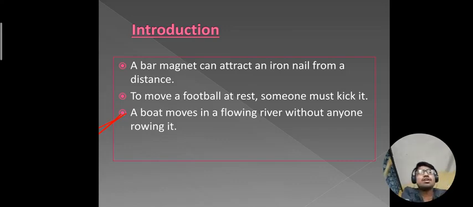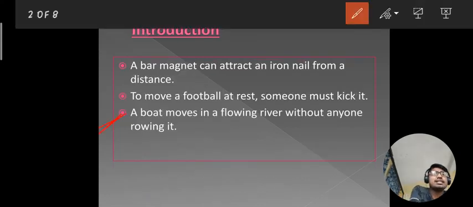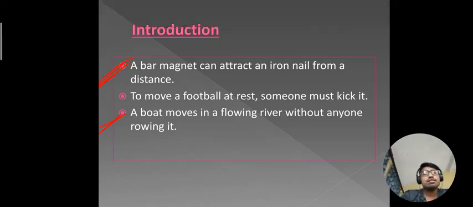And another important thing is that this external agency may or may not be in contact with the body. Here you can see in the case of a bar magnet, getting my point? This external agency may or may not be in contact with the body, as in the case of a bar magnet, it can attract an iron nail from a distance. So without touching the nail, it can move the nail, or attract the nail towards itself. So I think up to this it is clear to you.